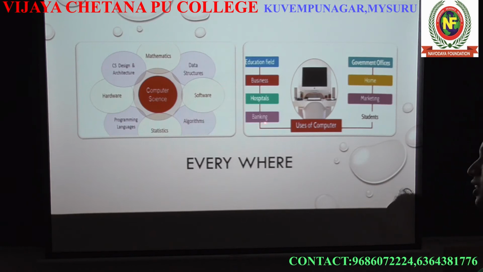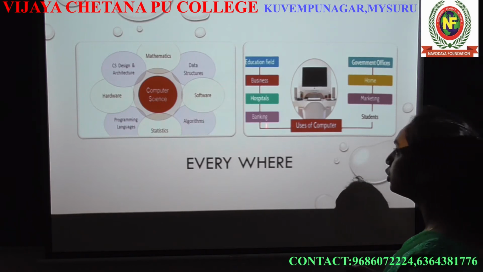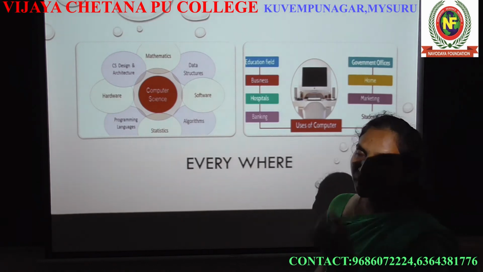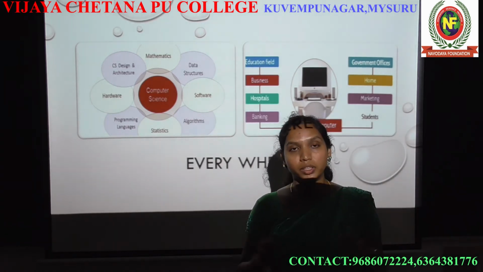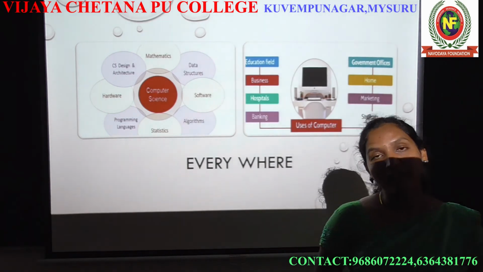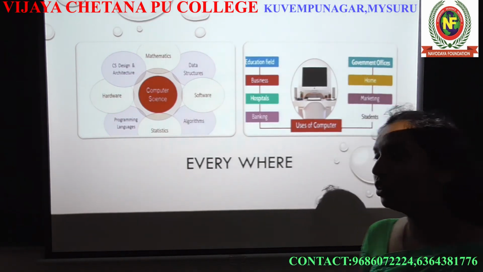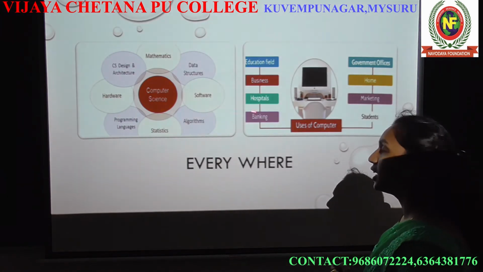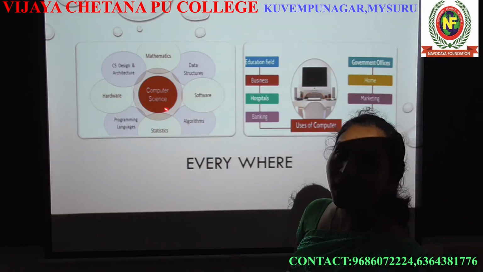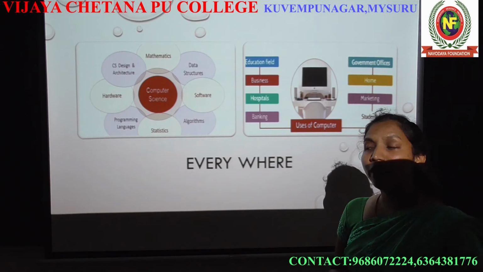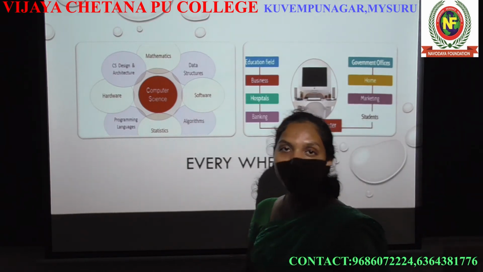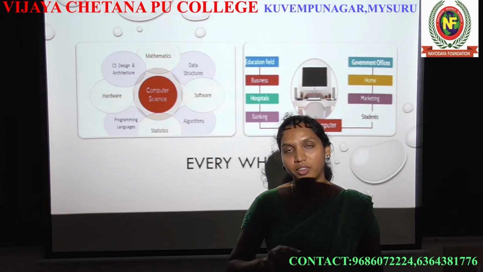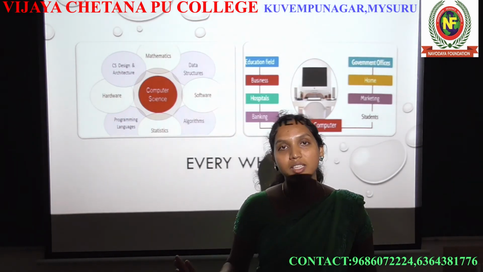And the next one is banking. Obviously banking should have the computer, because the bank has more than 1000 lakhs of accounts. They have to maintain all the accounts and cash book, everything through the technology, that is a computer. They should use the computer, right? So wherever the data and information are used, they all use the computers. Wherever the data is there, there is also the computer.